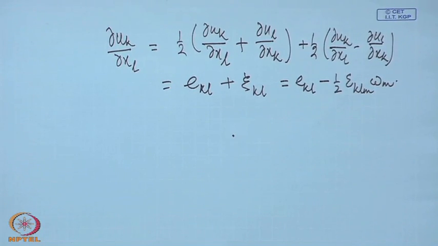To remind you once again that epsilon_klm is the alternating tensor and it takes the value 0 if k l m are not all different. When k l m is arranged in cyclic order, it takes the value 1. When it is not in cyclic order, then it is minus 1.